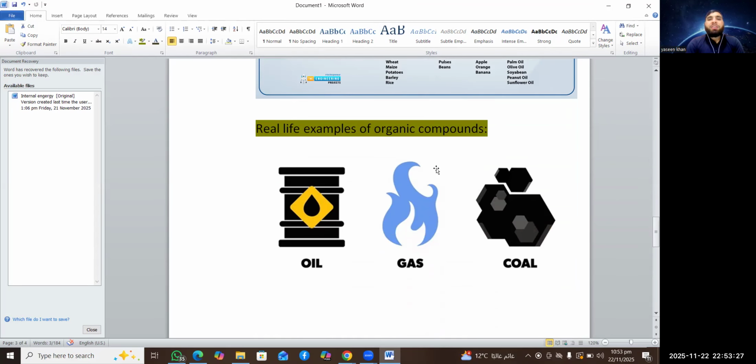Real life examples of organic compounds are oil, petrol, diesel, coal tar. These are organic compounds. The natural gas that we use in domestic life in our home is actually methane, CH4, which is an organic compound. And this is coal, the koila. Coal is also an organic compound.